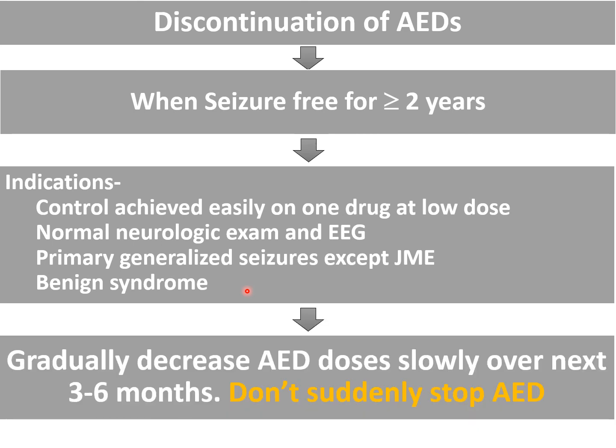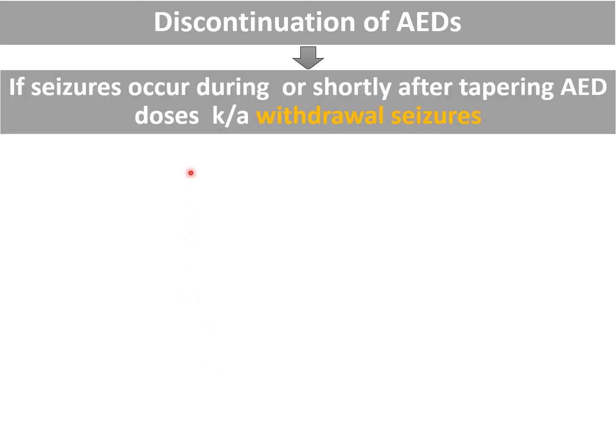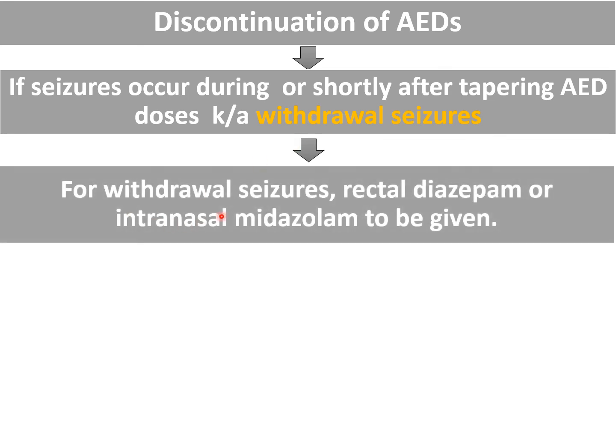So how will you taper the dose? Gradually you have to decrease the anti-epileptic drug doses slowly over the next 3 to 6 months. Do not suddenly stop the anti-epileptic drugs, otherwise the patient will have a relapse. If a seizure occurs during or shortly after tapering the anti-epileptic drug doses, it is known as a withdrawal seizure, and for this we have to give rectal diazepam or intranasal midazolam.